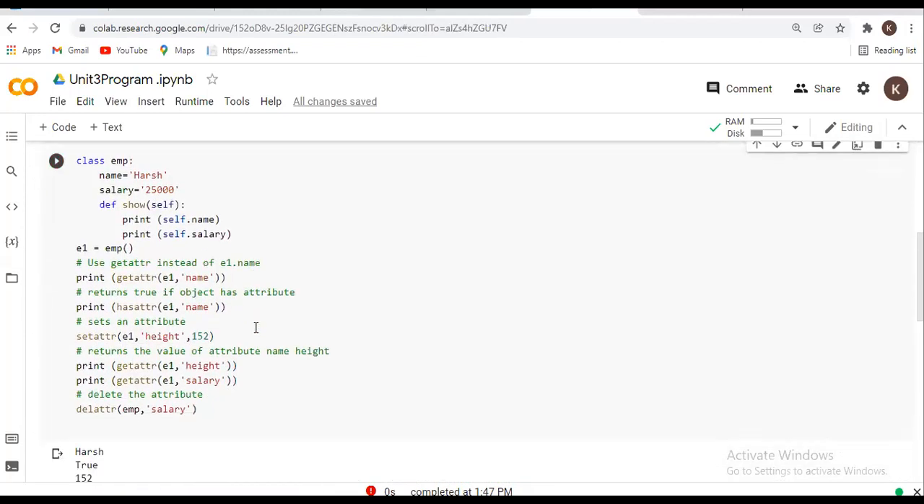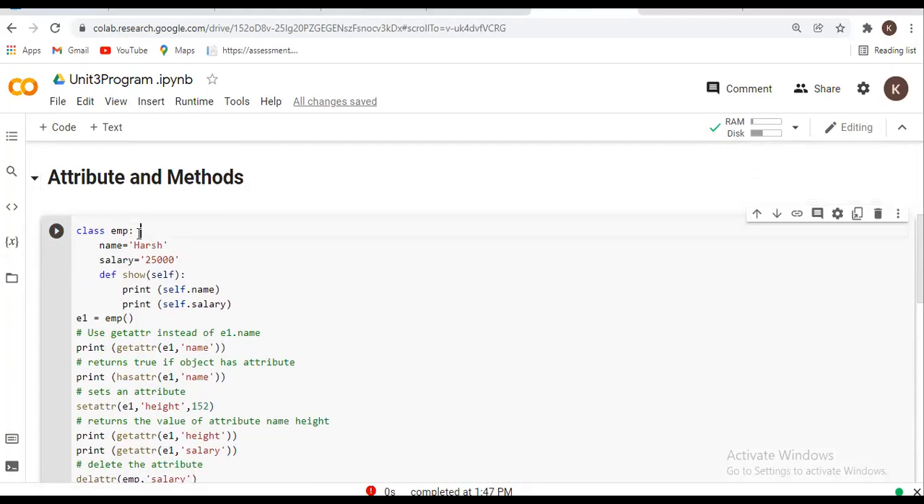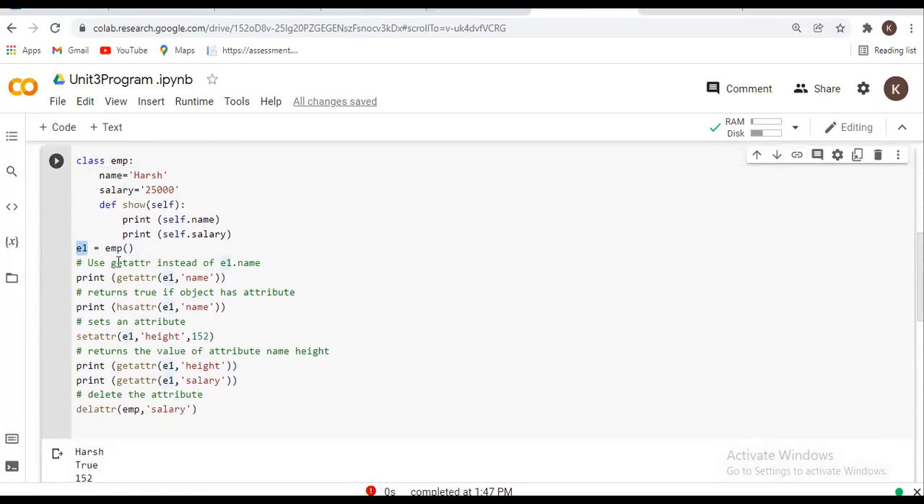Okay, so here I am taking a simple example of an employee. Here I am creating the class emp. In that I am taking the name and salary of the employee. After that I will take one method, show. I want to first of all display the data which is present in my current class attributes, that is name and salary. Okay, after that I am creating the object e1, means e1 is equal to emp. Okay, after that first here I am using the getattr method.